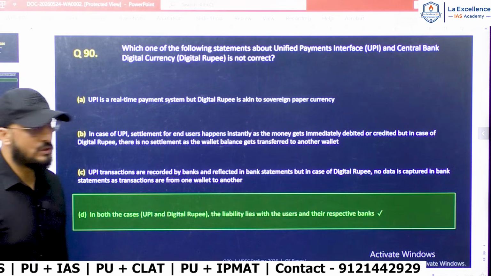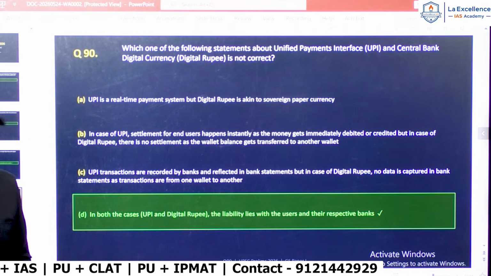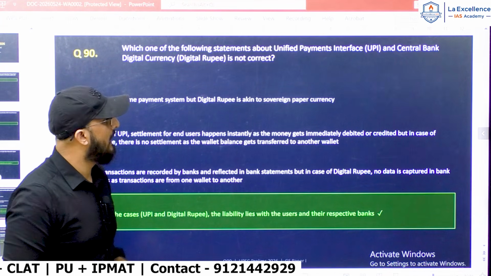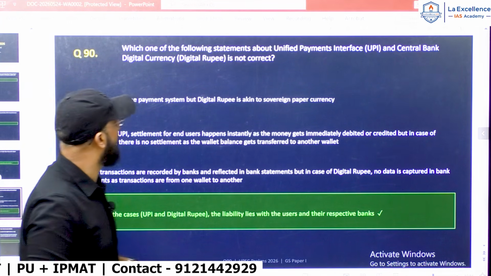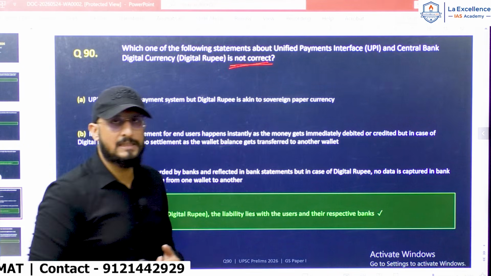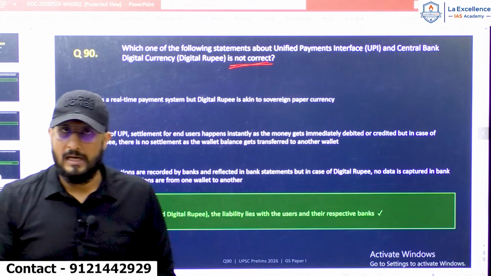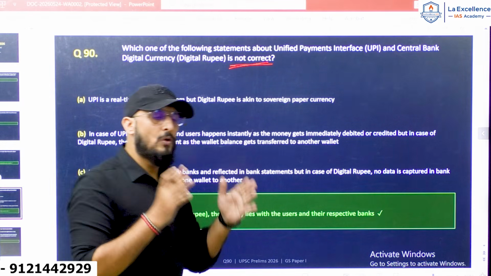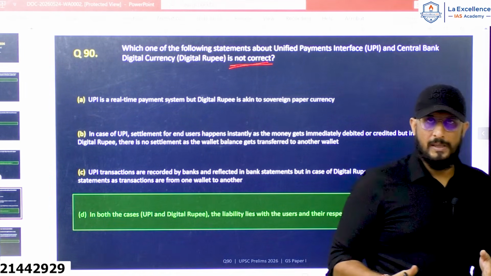Now let's move on to question number 90. Which of the following statements about UPI and central bank digital currency is not correct? Be very careful. The question is asking about which is not correct, or which is wrong. So this is a question about UPI and digital rupee.